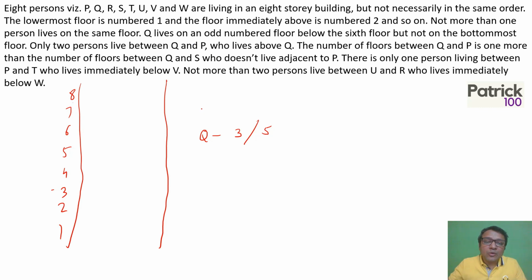Since P lives above Q and there are 2 floors between, P can live on either 6 or 8. The number of floors between Q and P is one more than the number of floors between Q and S, who doesn't live adjacent to P, which means S has to be below Q, right? Because if it's above, it will be adjacent to P. So in which case S will be 1 or 3, right? This is what we have.